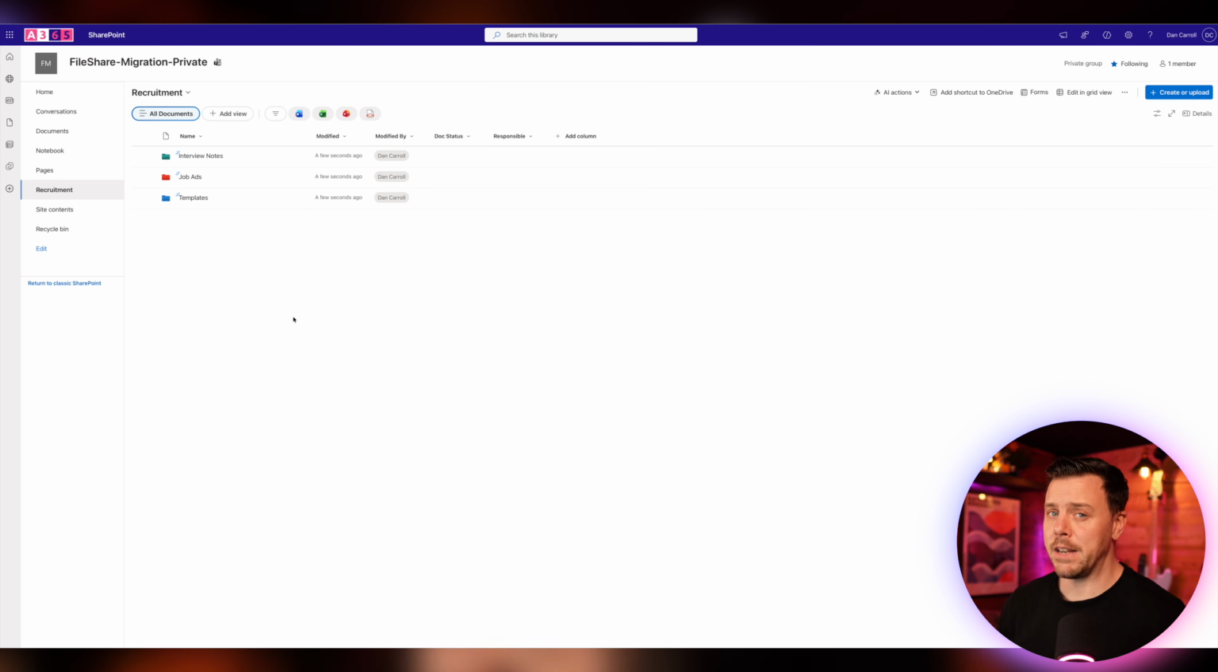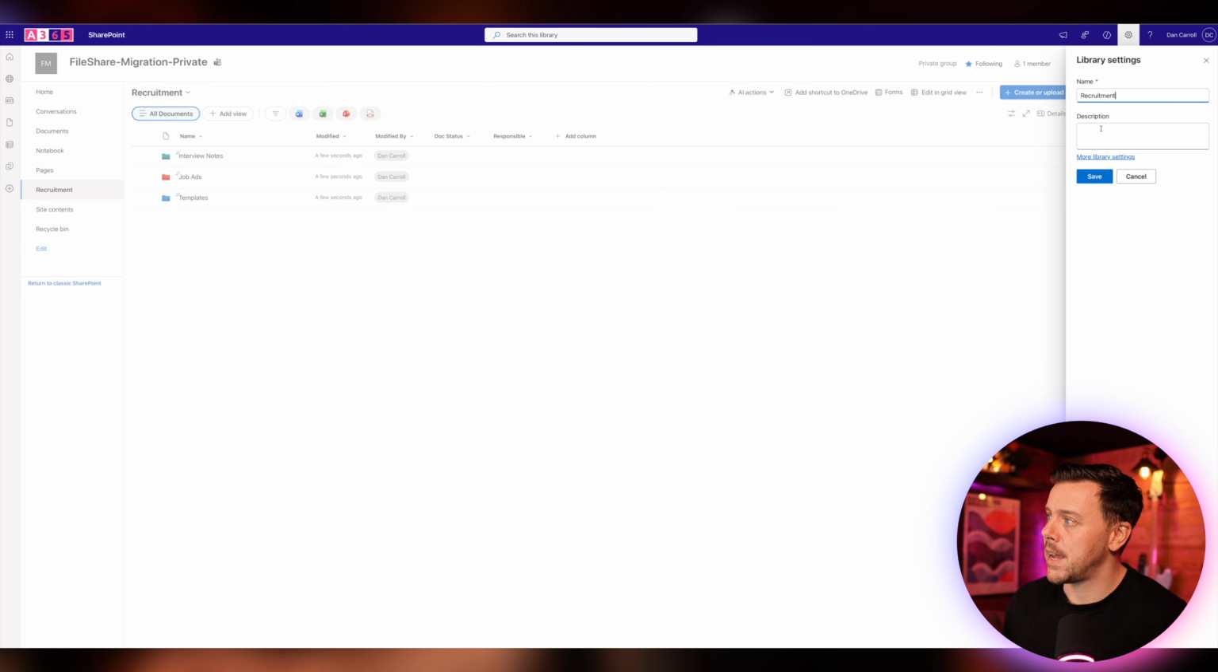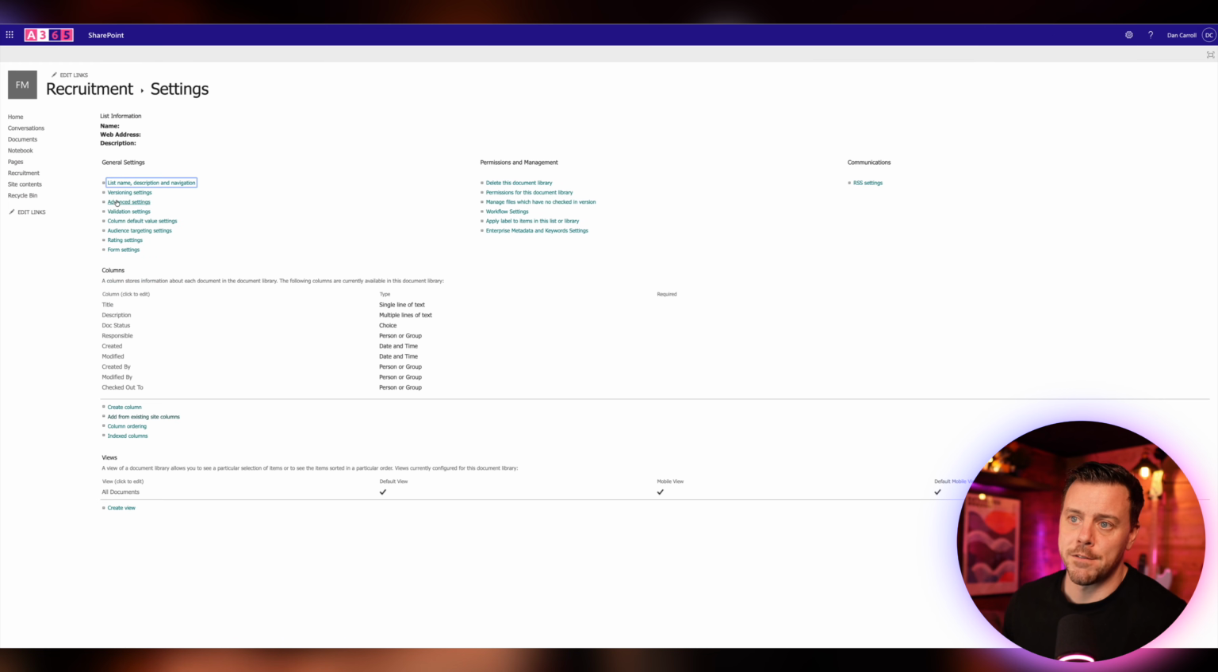Now, if you want to be really rigid about preventing people from just adding in more and more folders, you can always restrict that ability and basically turn off the ability for people to create folders within a library. I'm not saying you should do this, but you can if you want to. So if you did want to do that, you come back up to the cog, go to library settings, more library settings, go to advanced settings.